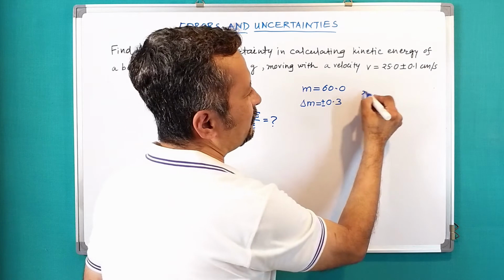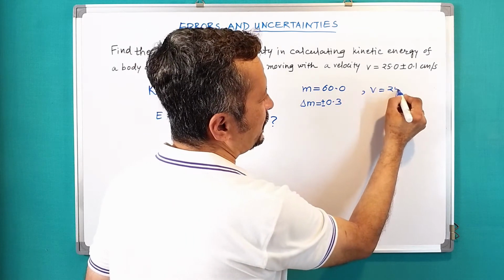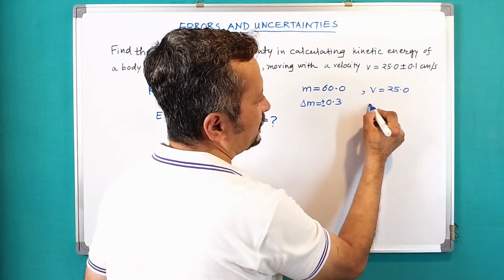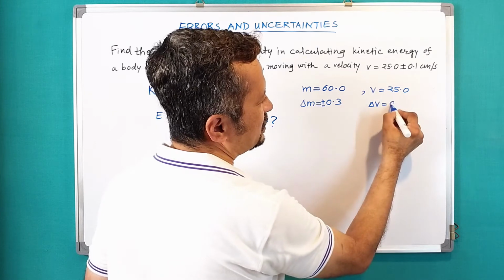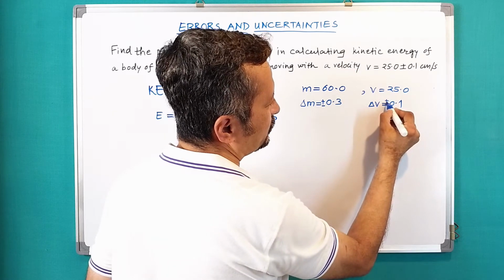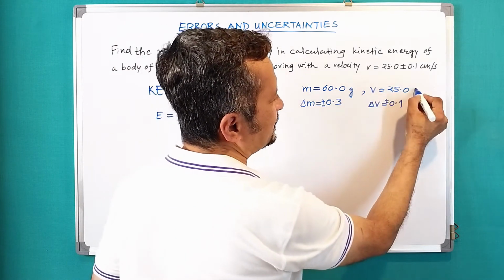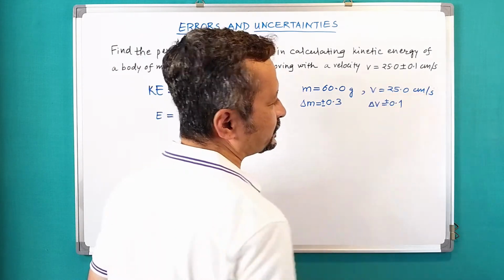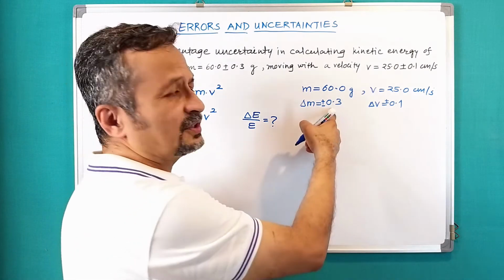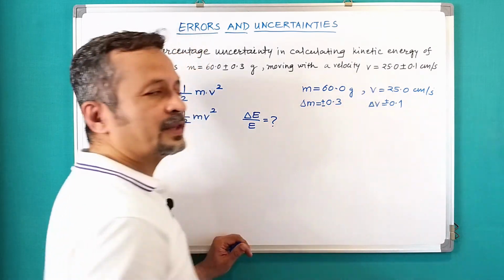Similarly, my v is equal to 25.0 and delta v is given as 0.1, again plus or minus. This is gram and this is centimeter per second. Obviously these units also would be the same, correct?